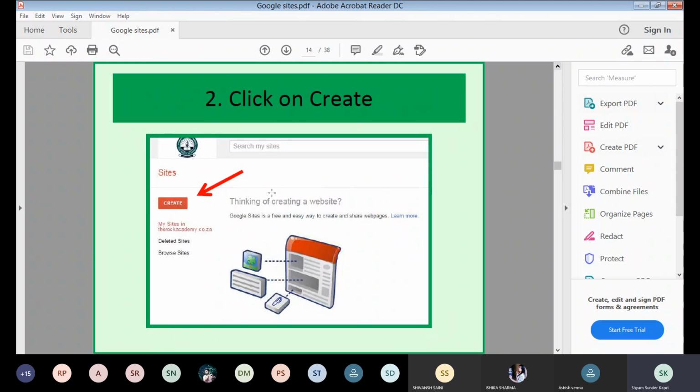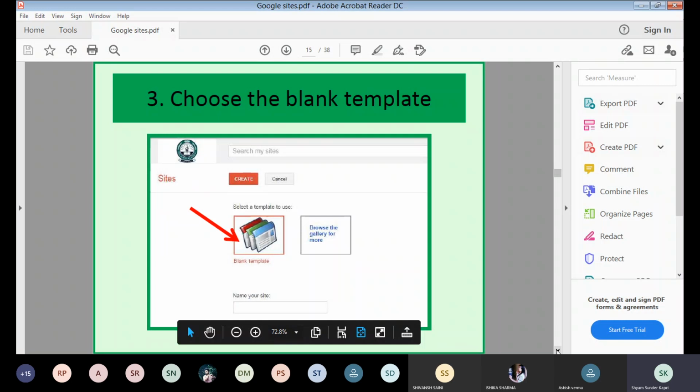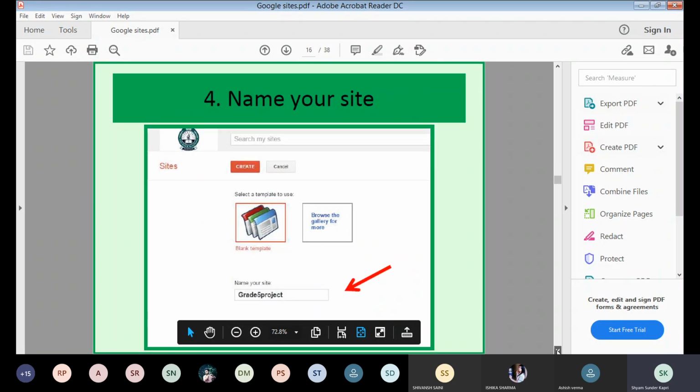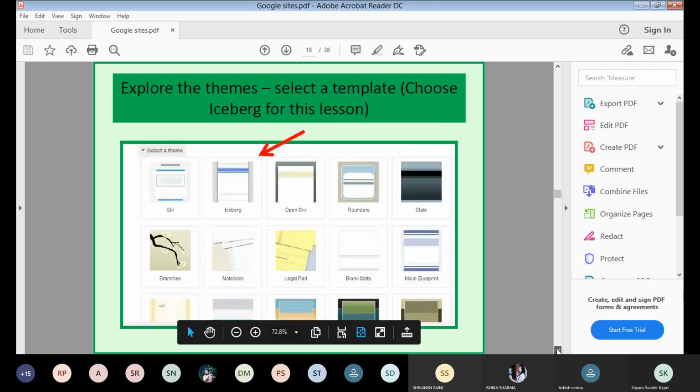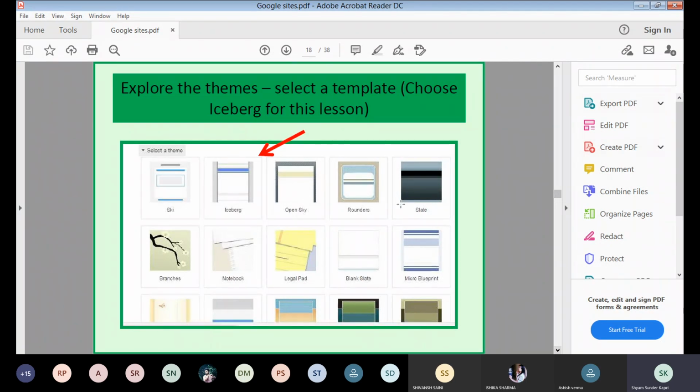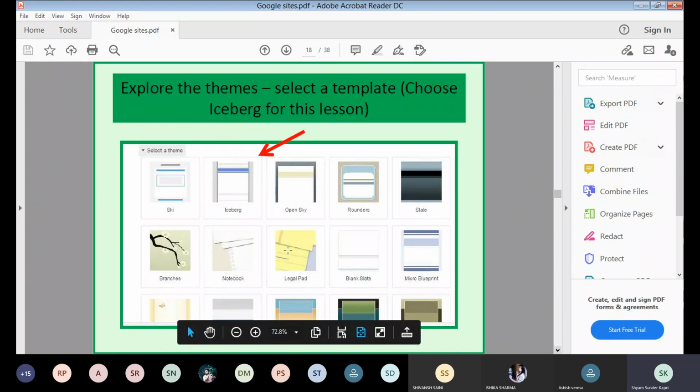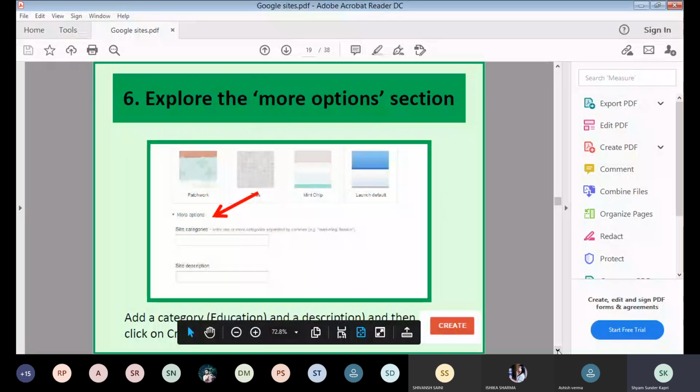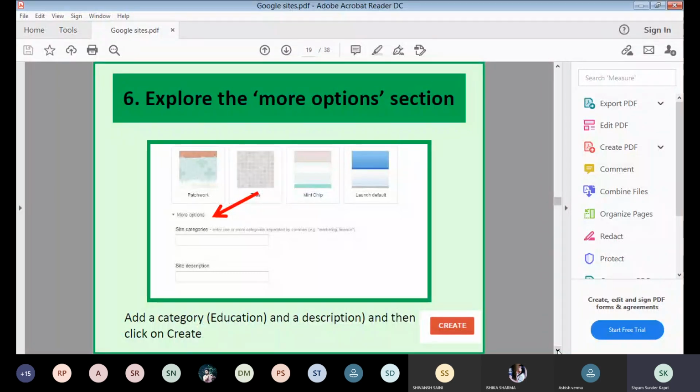Think of creating a website like this, and you can use a blank template. You can create a site, name your site, Grade 5 project, or I have named it BBA5E, right? This way, and select a theme. You can choose from different available themes, or start with a blank theme or choose a particular theme. Explore the more options button, add a category, education, and a description, and then click create.